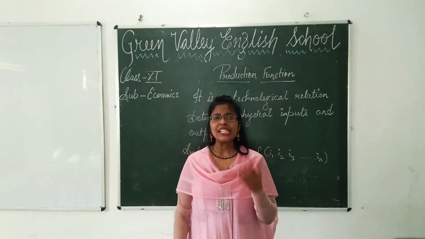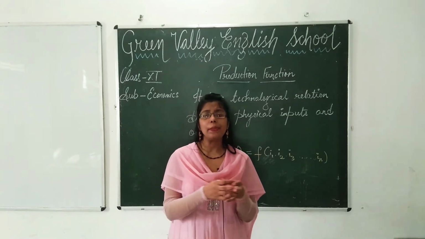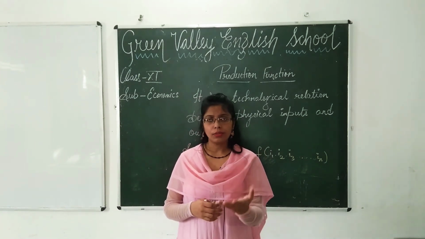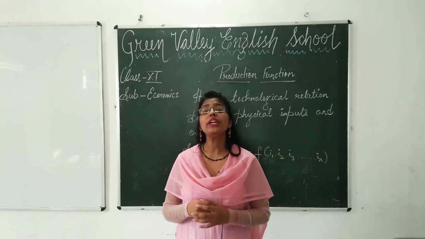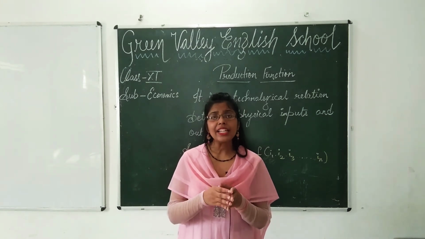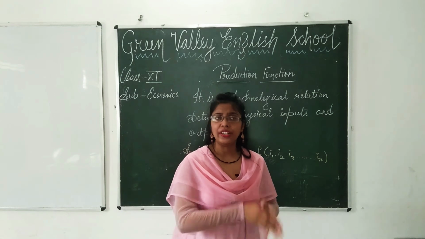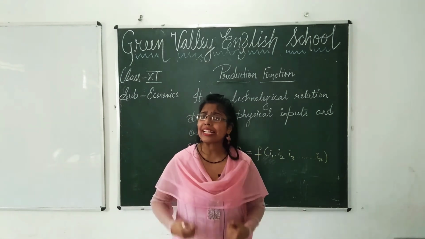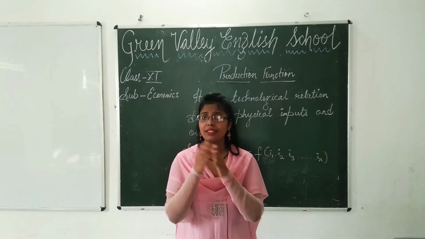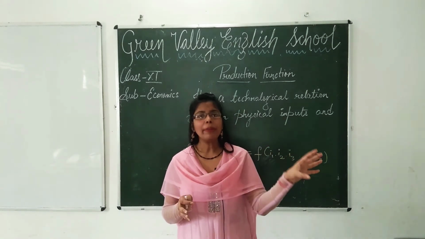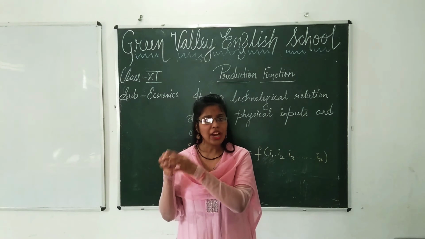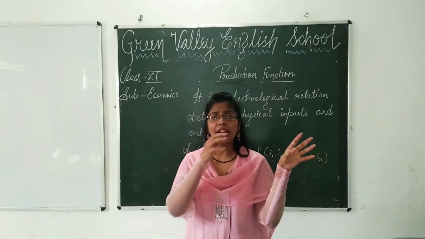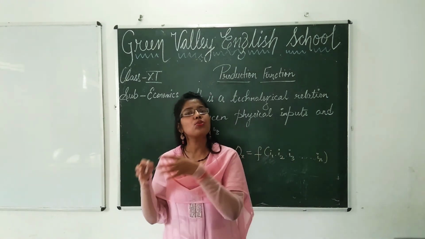For example, take leather. If that leather is used for making shoes, handbags, or jackets, those products are used more. The jacket is a final product, but leather is a raw material. That raw material is not of much need to consumers.